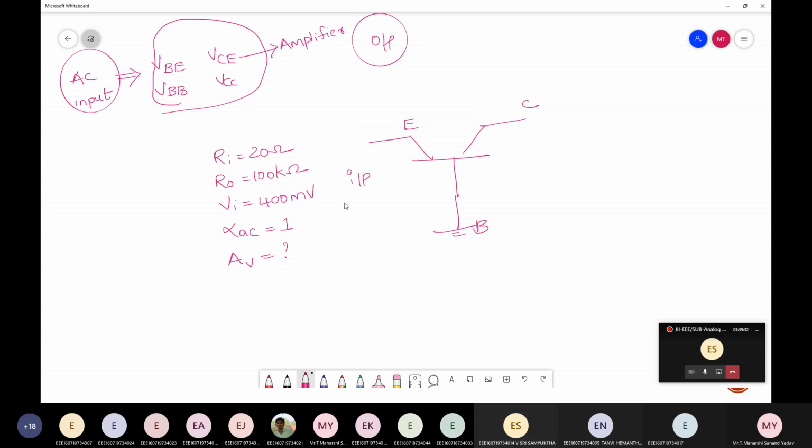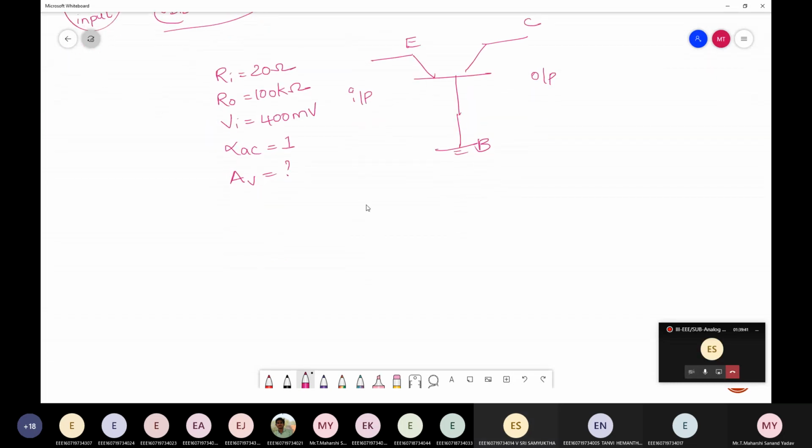Here the input is 400 millivolt and it asks you to find the output. How will you find it? First find the input current.